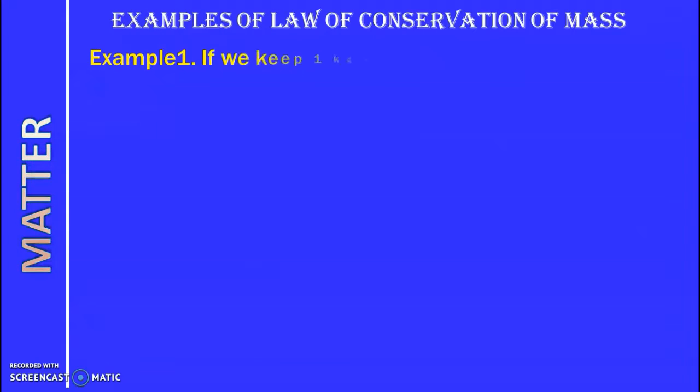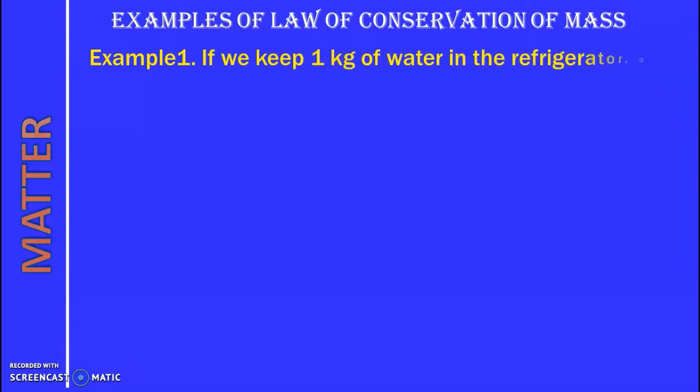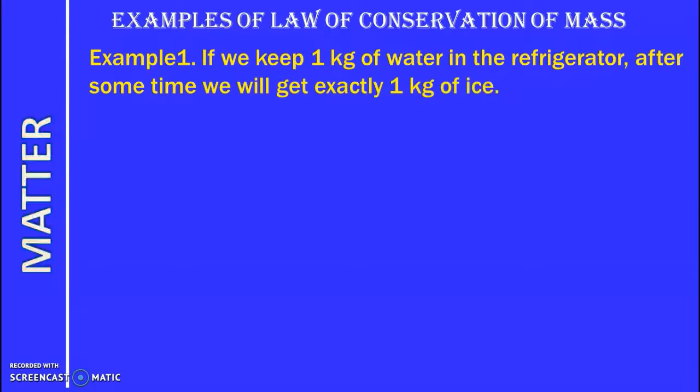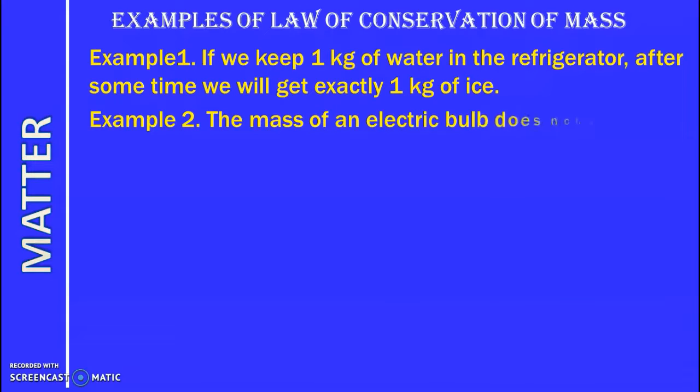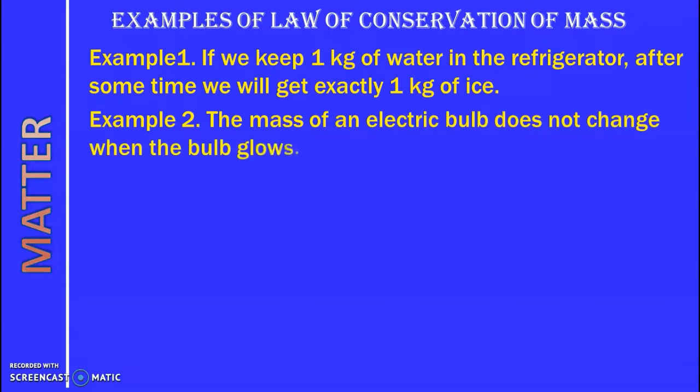So, example 1. If we keep 1 kg of water in the refrigerator, after some time we will get exactly 1 kg of ice. That means in the change of water into ice, the mass of the matter is neither created nor destroyed. So this shows the law of conservation of mass. Example 2, the mass of an electric bulb does not change when the bulb glows. You might have experienced this one. Both of these are physical changes.